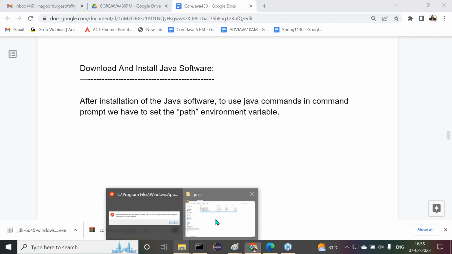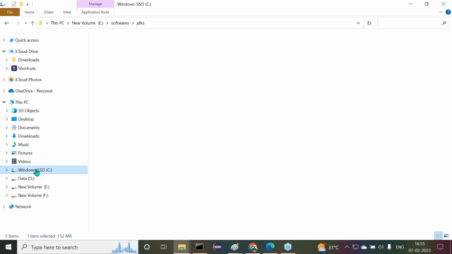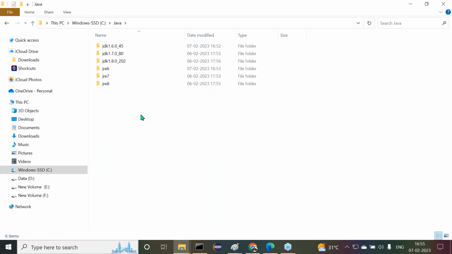Where I installed the Java software, now tell me. C drive. Inside the C drive, what is the folder there? Java. Inside the Java folder, what is available there? Observe carefully. JDK 3 versions and JRE 3 versions exist. Am I right or not? Where are the Java commands available? Java commands are available inside this Java software. If you observe this point now, the answer is very clear.